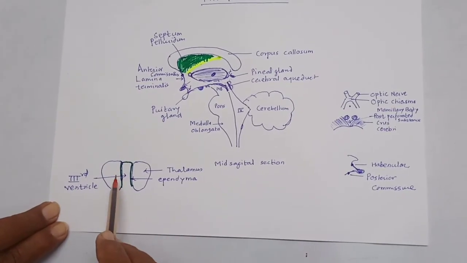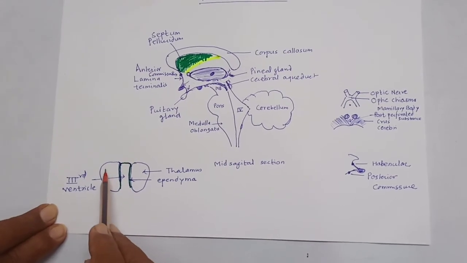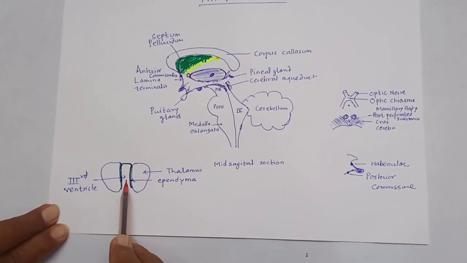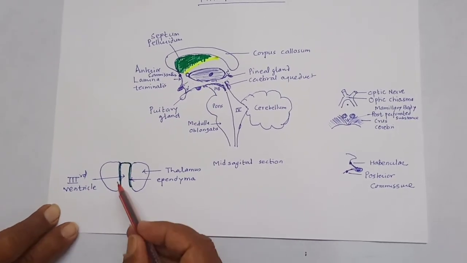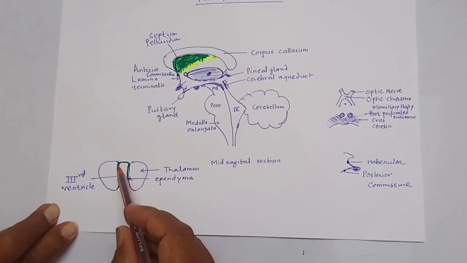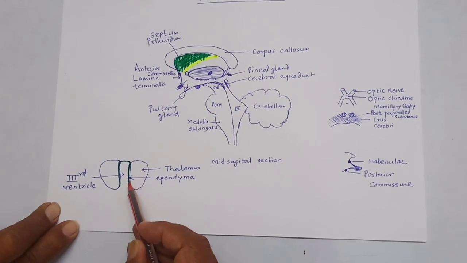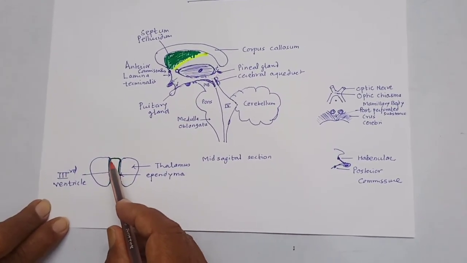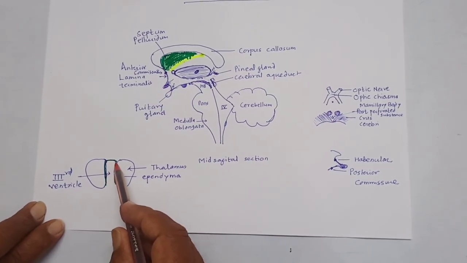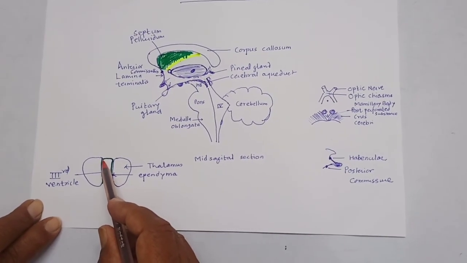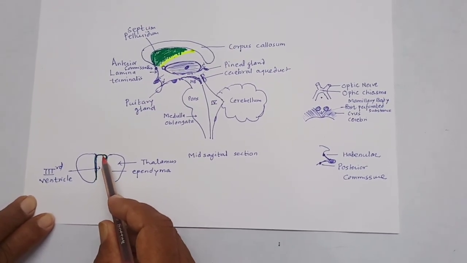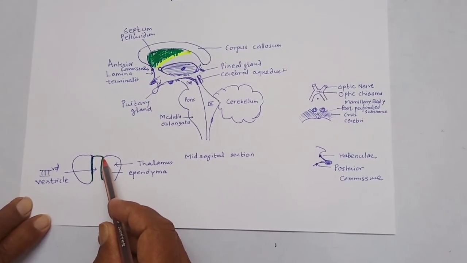Now we will see the roof of the third ventricle. These are the two thalami. This is the cavity of the third ventricle, and it is lined by ependyma. The roof of the third ventricle is formed by the ependyma stretching from the upper end of the medial surface of one thalamus to the other thalamus.